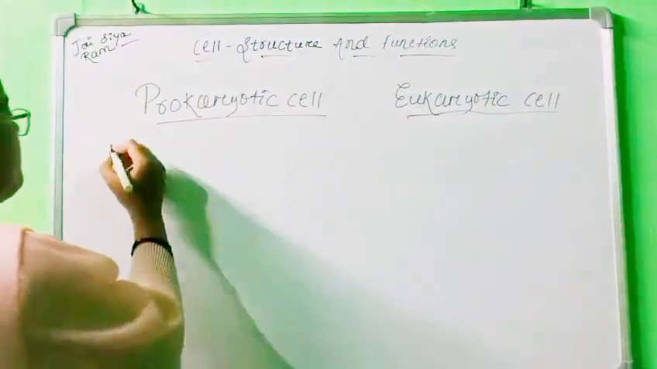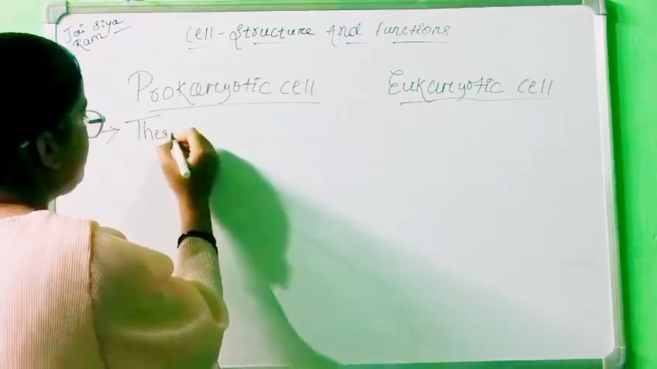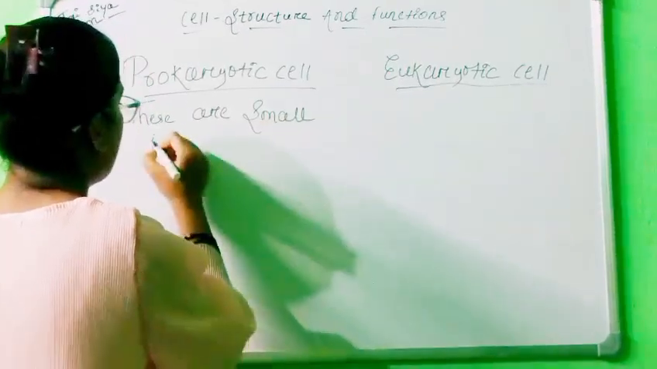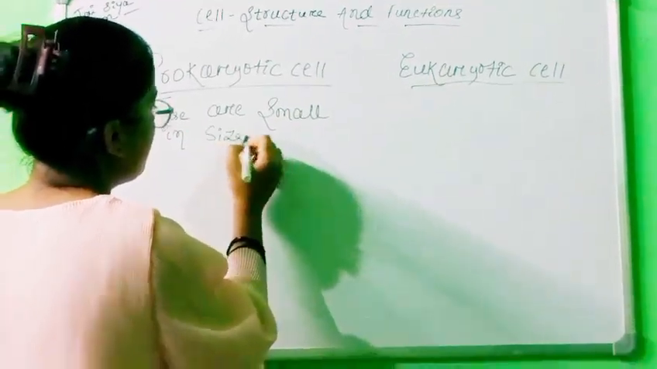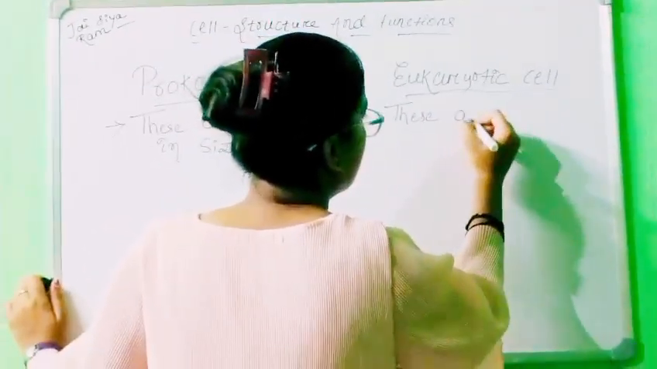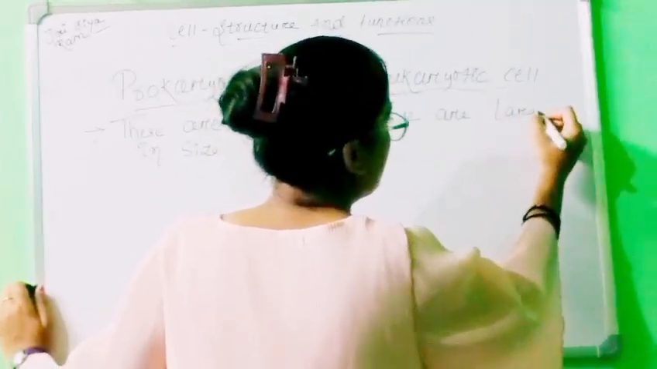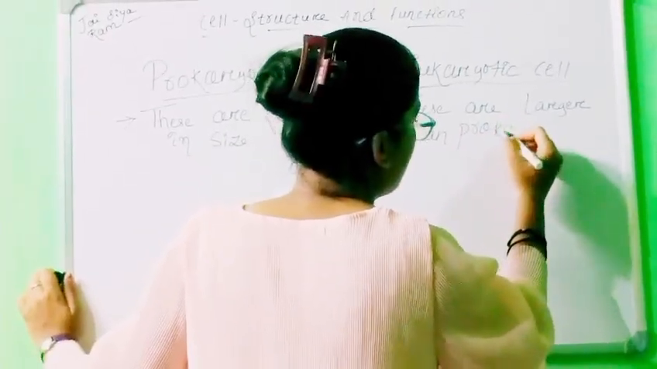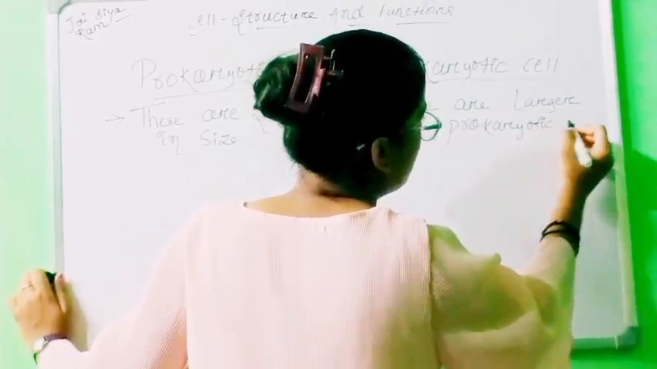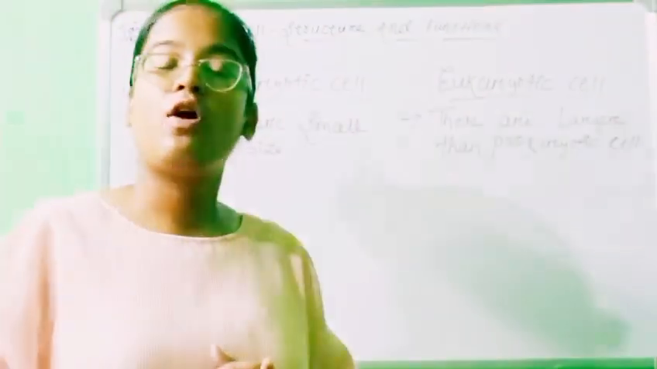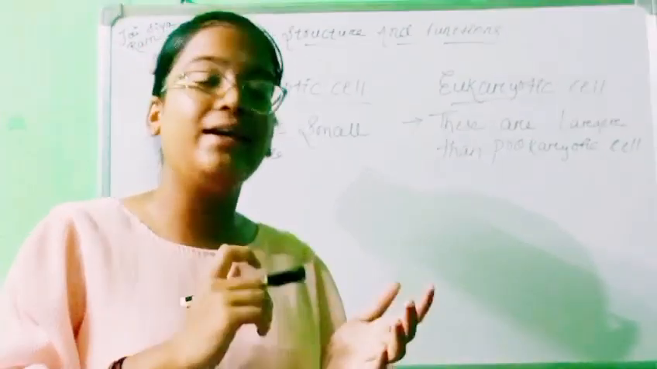So what is prokaryotic cell? These are small in size, and eukaryotic cells are larger than prokaryotic cells. Then again I say that prokaryotic cell do not have any well defined nucleus, means their DNA is naked.